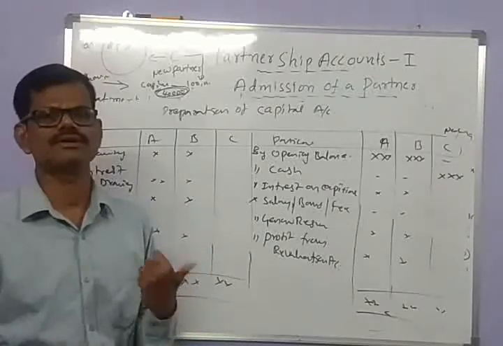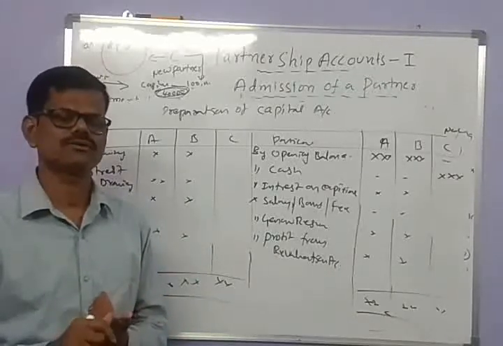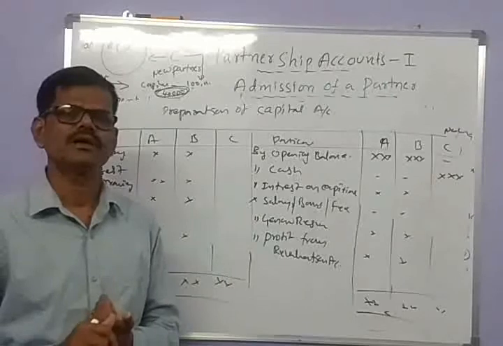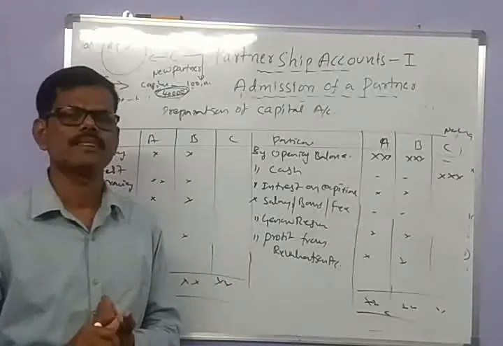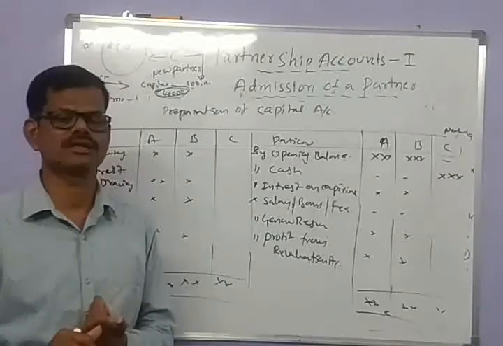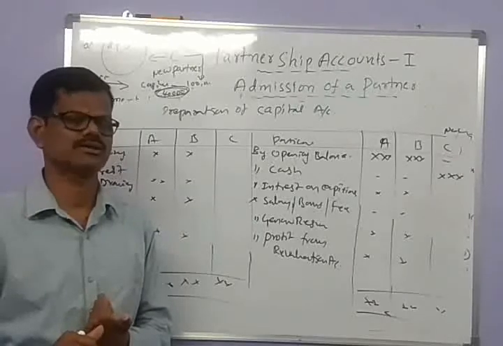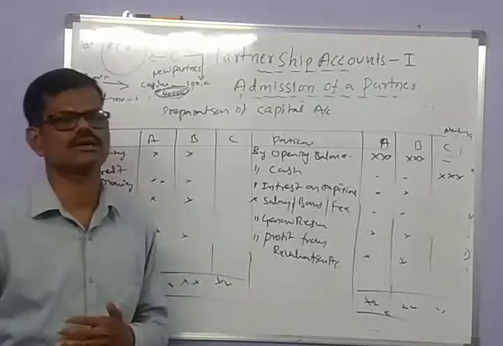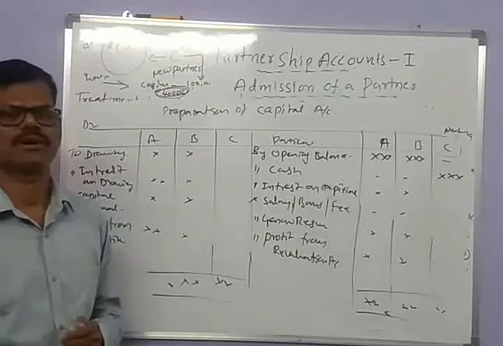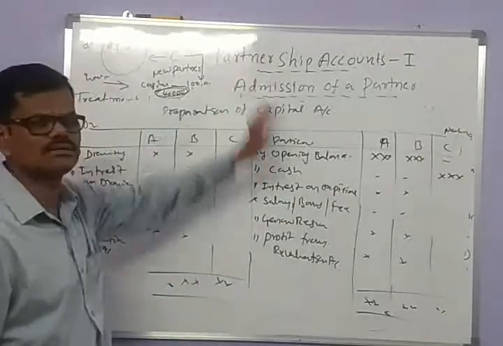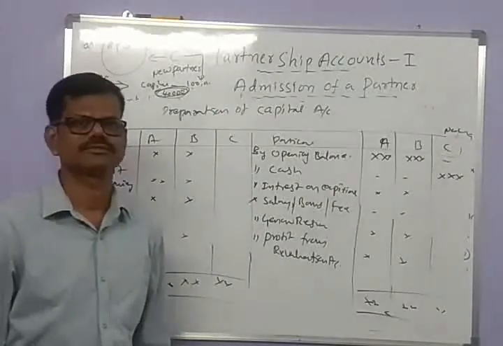And finally, if it is required, you have to calculate or adjust the capital accounts as per the new profit sharing ratio. So these are the processes for solving the problems given under this chapter. Thank you.